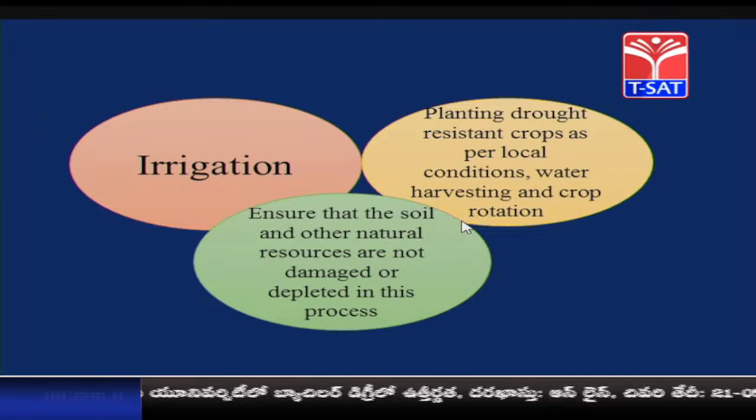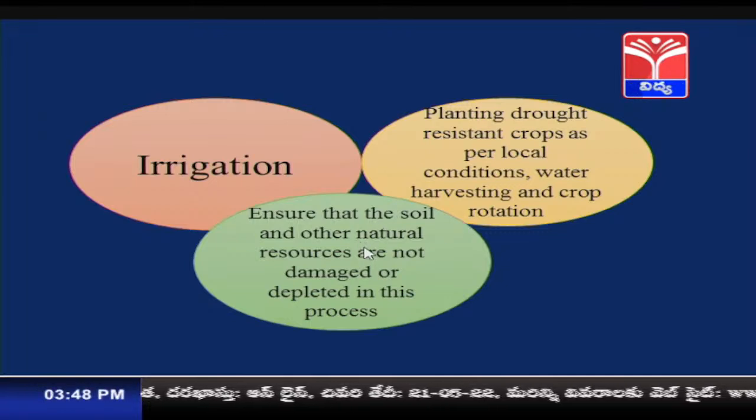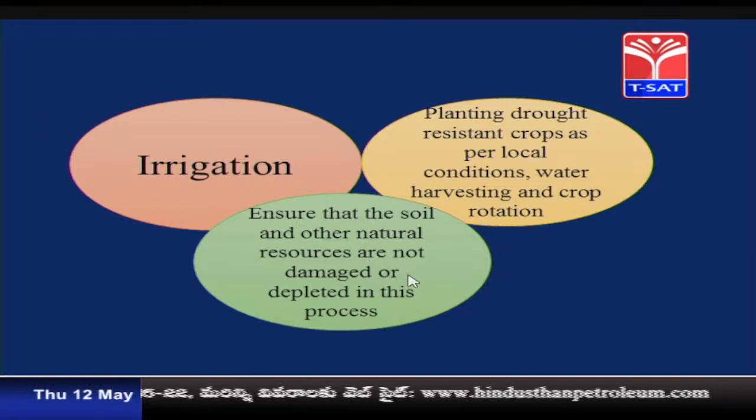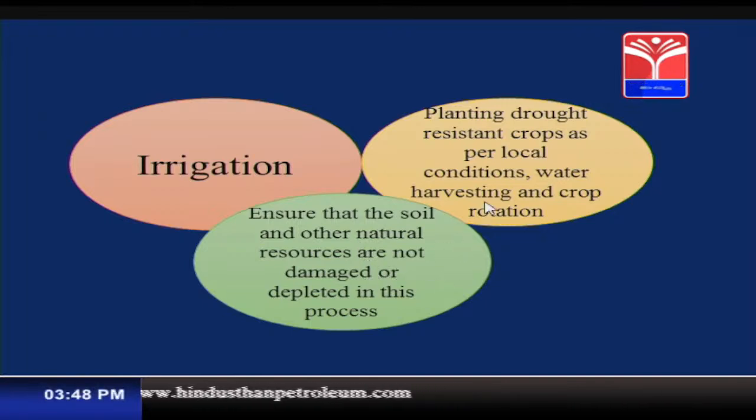And the next thing is ensuring that the soil and other natural resources are not damaged or depleted in this process. If you continuously concentrate on increasing the production and you do not concentrate on the fertility of the land, that can also damage or lose the soil fertility. So, soil fertility should be retained. The farmers and the government have to ensure that excessive amounts of fertilizers or pesticides are not used, and the land fertility is not lost. This should be kept in mind by the government as well as the farmers. So, let us go for the next thing.